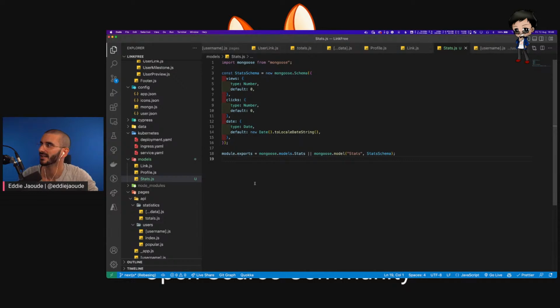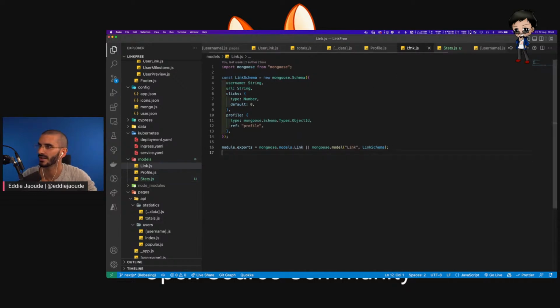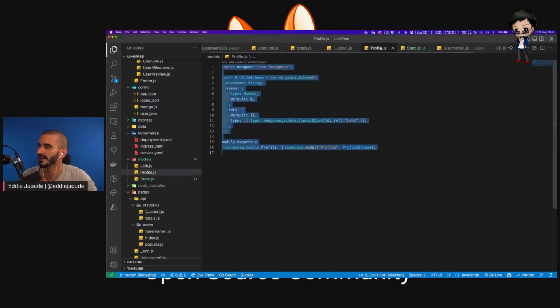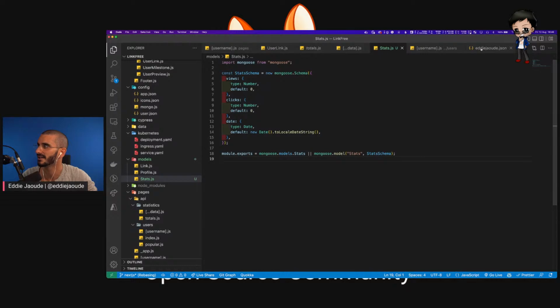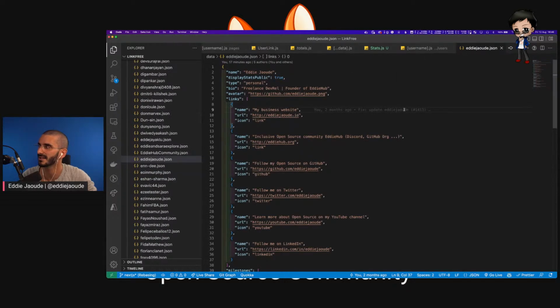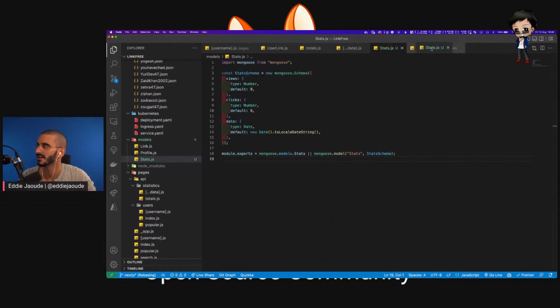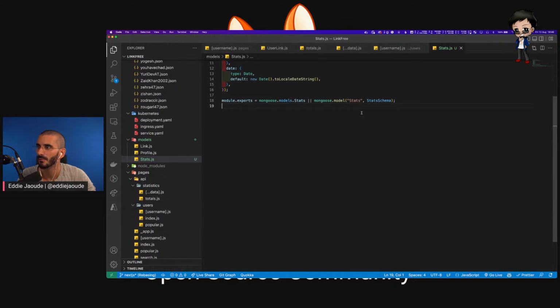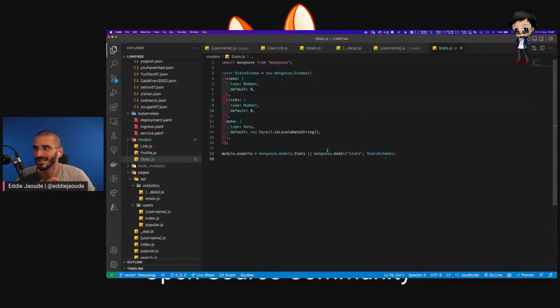So that's my thinking. What's this link? Let's close that one. We can get rid of that. Profile, we can also get rid of that. Let's close some of these. We can get rid of my stats. Close that. Okay, so we've got this model, and what we want to do is increment it every time someone views someone's page. We increment this one. Someone clicks a link, we increment this one.